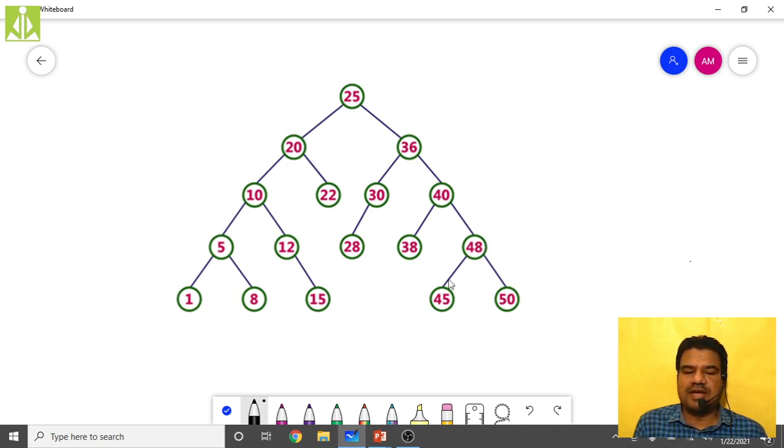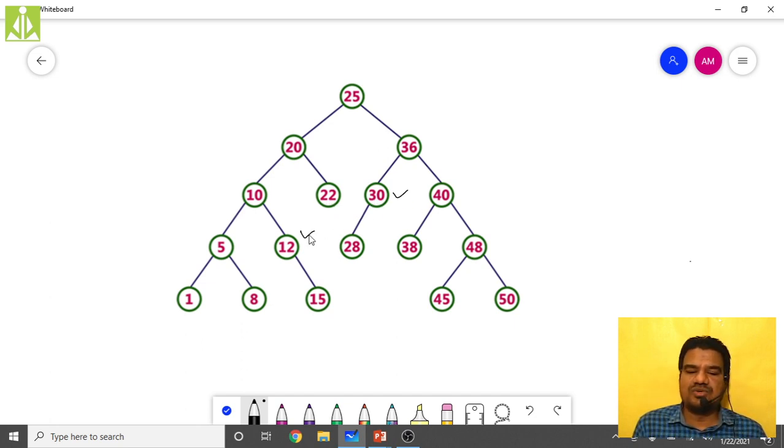This 48 is having two children, so I can't delete it. This 30 is having only one child. 40 also has two children. 36 also has two children. 20 also has two children. 10 also has two children. 5 also has two children. Then 12 is having only one child. So I can delete this 12 with only one child, or I can delete this 30 with only one child, and the rest of them have two children, so we can't consider them in this case. In the next case we'll discuss those examples.